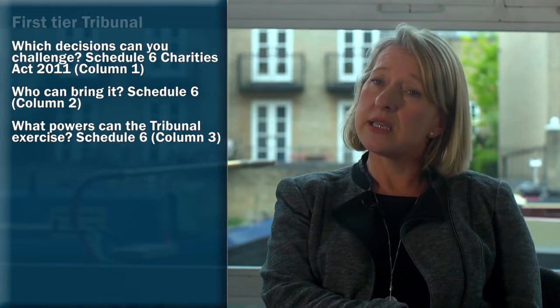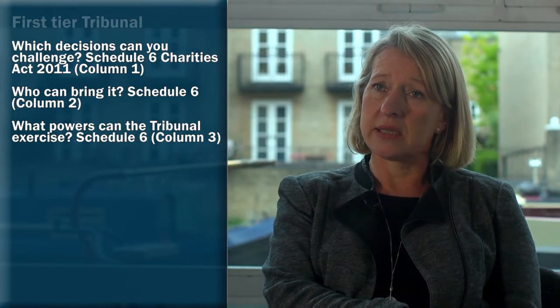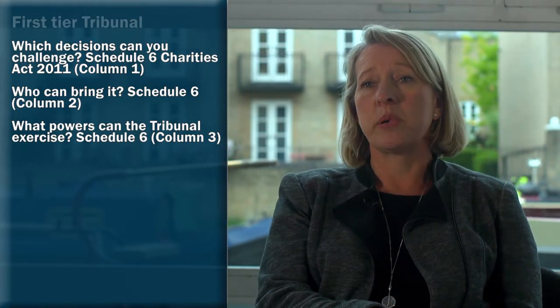When you've found the decision in column 1 of Schedule 6, then you need to know whether you're a person in column 2, because those are the people who can bring an appeal, and then you can see in column 3 what powers the Charity Tribunal can exercise if you're successful in bringing your case. So it is a bit complicated, but there are people there who can help you to know whether you've got a right of appeal.